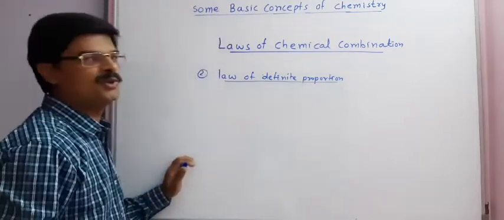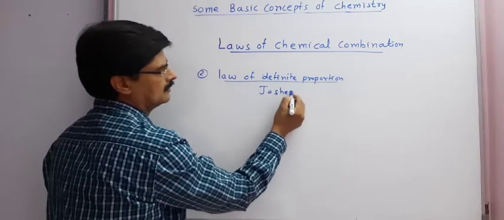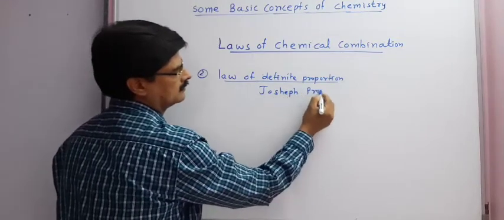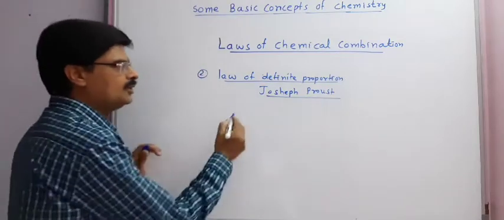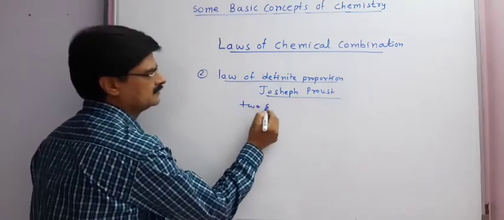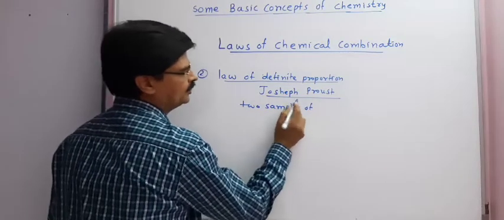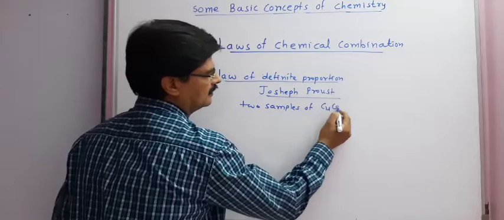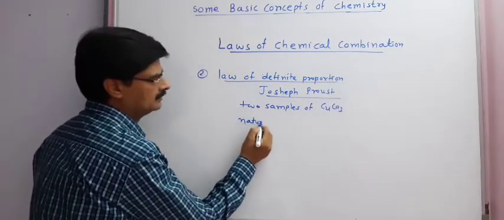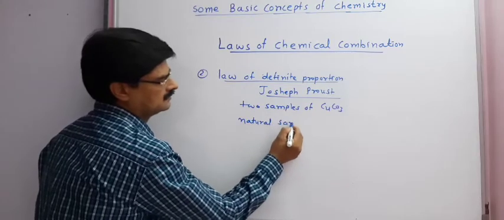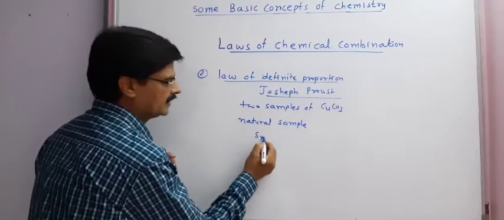The law was proposed by Joseph Proust. He took 2 samples of CuCO3. One sample was a natural sample and another sample was synthetic.